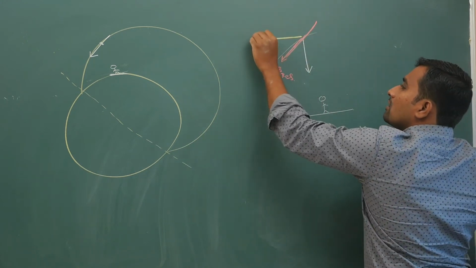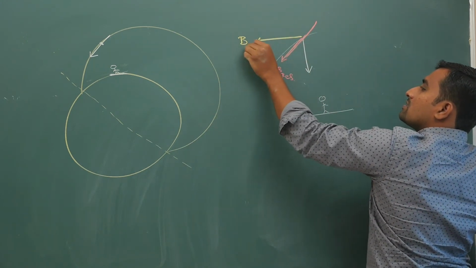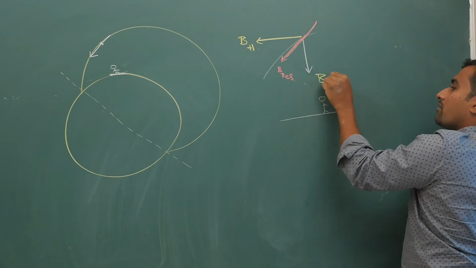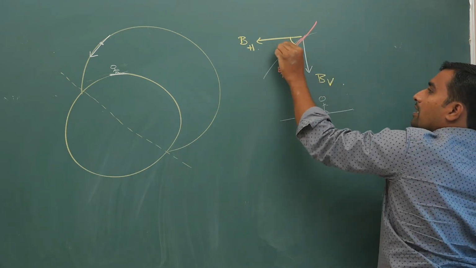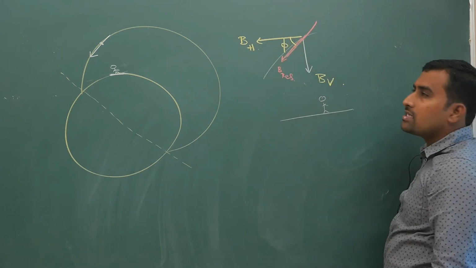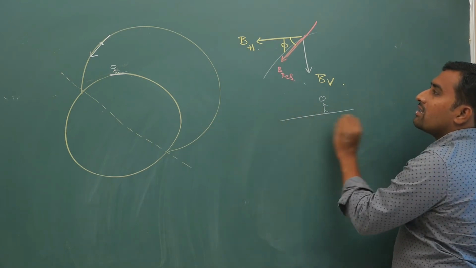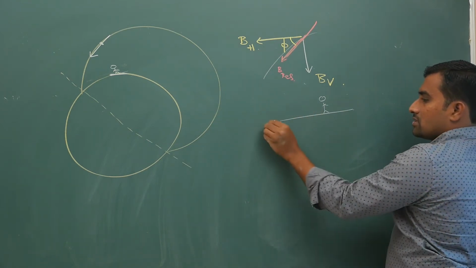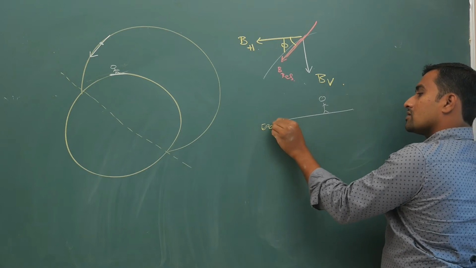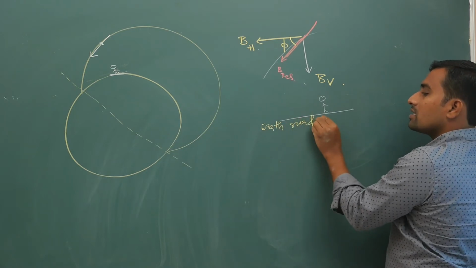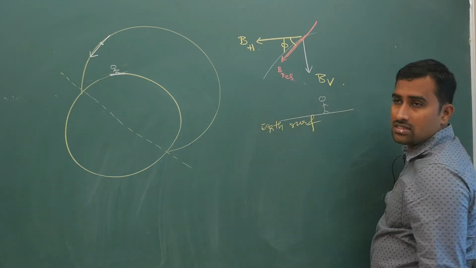Your horizontal component will be this way. This is your BH, this is your BV, this is your dip angle phi. What is that I am doing? Your resultant magnetic field will not be parallel to the earth surface. This is your earth surface. This diagram, if you understand, half of my job is done.